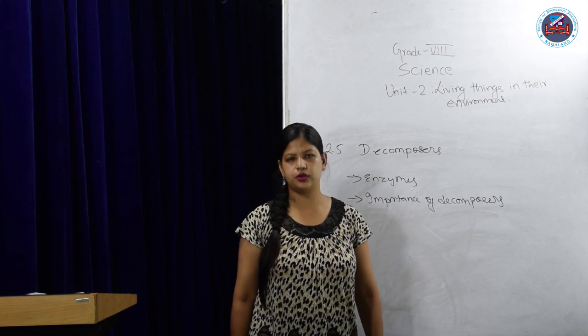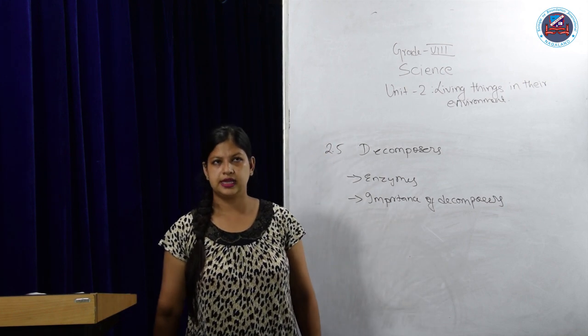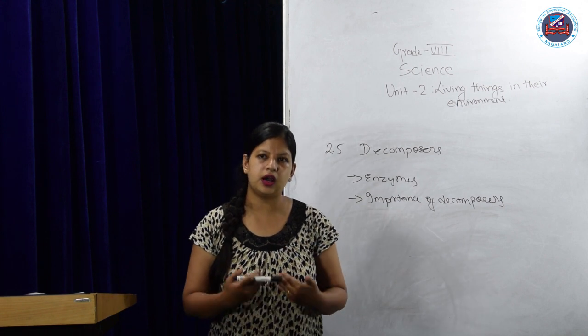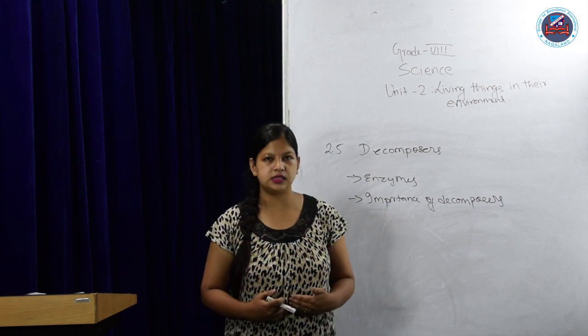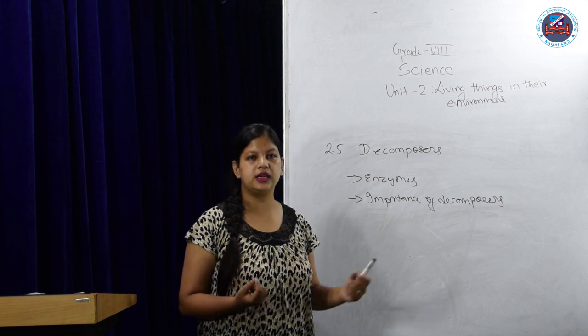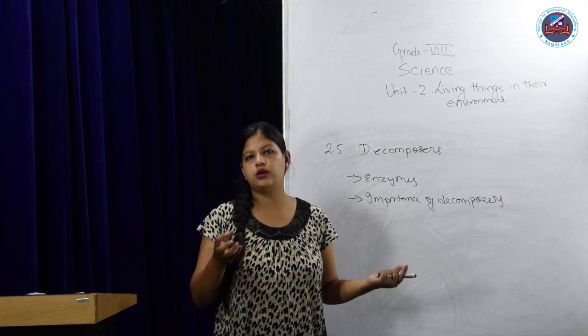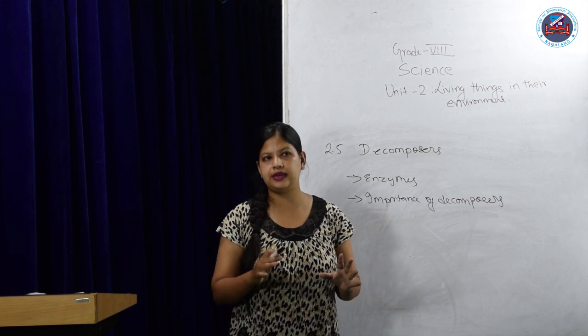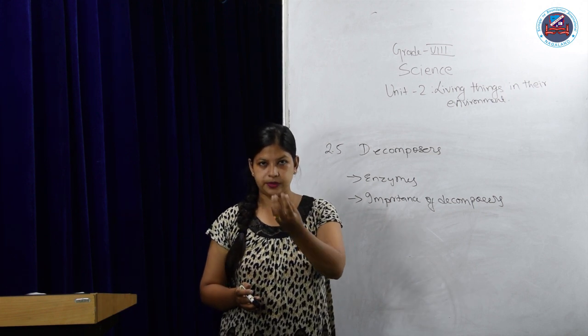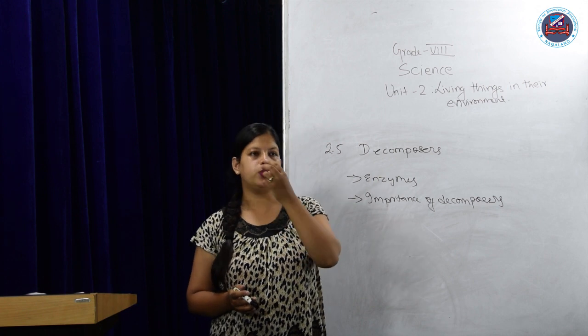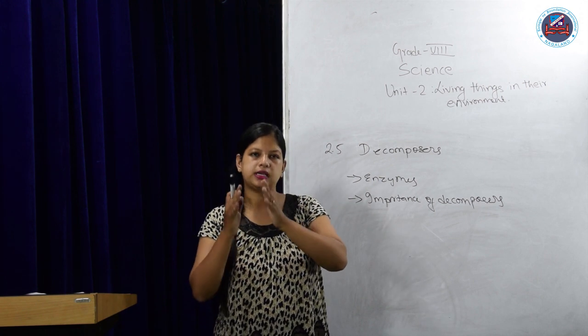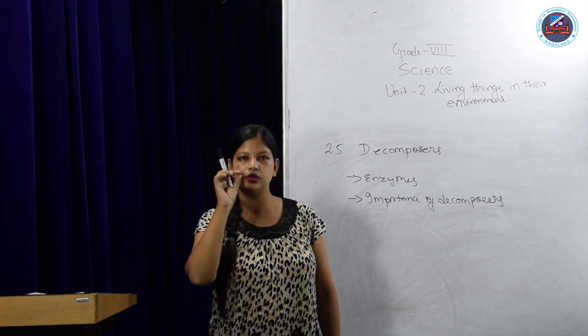Now how do decomposers decompose? For example, in our digestive system there is a liquid called enzymes. Those enzymes help to break down big molecules into smaller ones. When we eat bread, we start chewing it and it breaks down into smaller form.